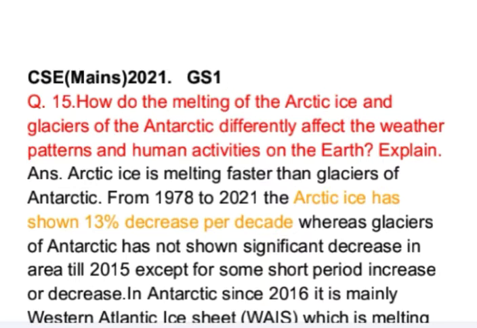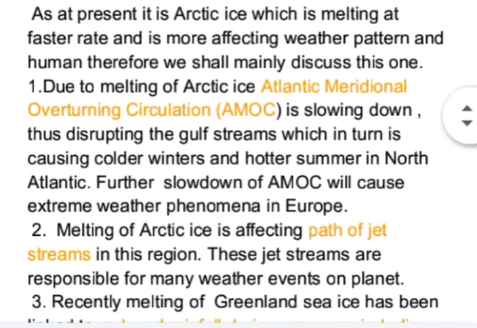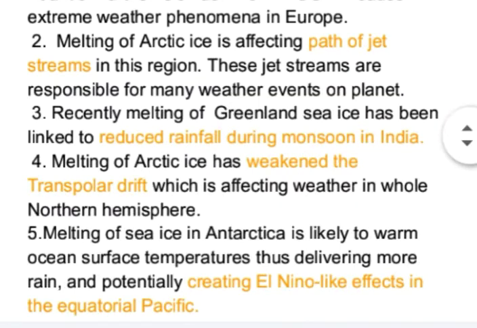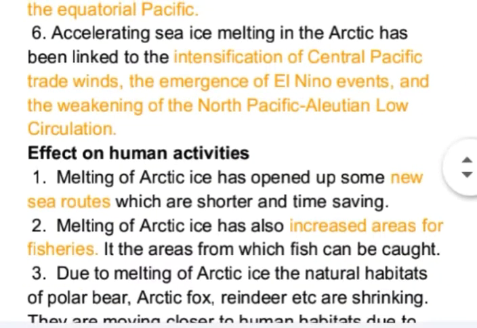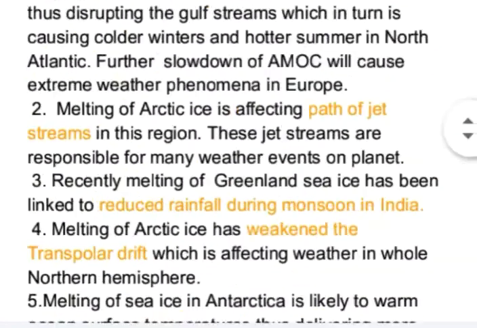See, Arctic ice is melting faster than the glaciers of Antarctic, and it is the melting of the Arctic ice which is mainly affecting the weather patterns and human activities on Earth. Therefore, in the answer, I will mainly focus on the melting of Arctic ice and its impact. I start the answer with a brief introduction. Then I have given the impact of melting of Arctic ice and glaciers of Antarctic on the weather pattern. After that, I have given their effect on human activities.